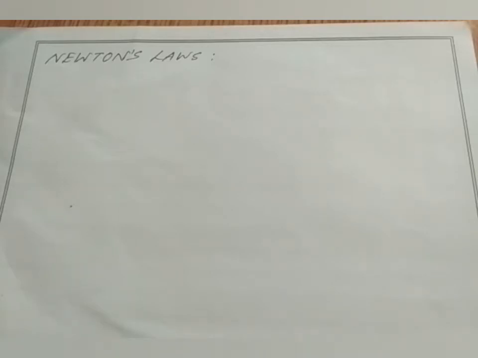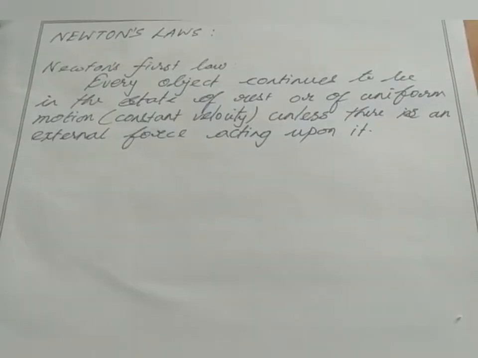The first law states that every object continues to be in a state of rest or of uniform motion, or we can say constant velocity, unless there is an external force acting on it. If you take any object, it will keep on moving or stay at rest until we give some force.